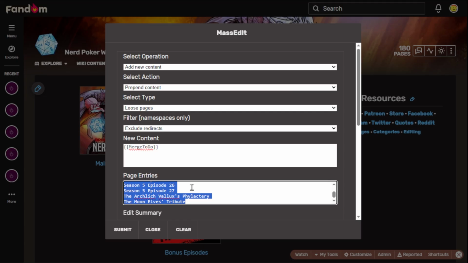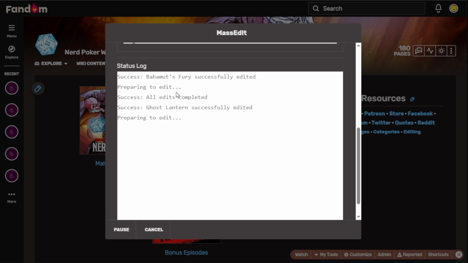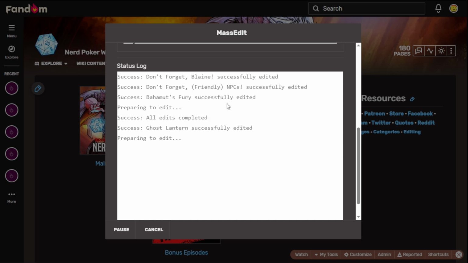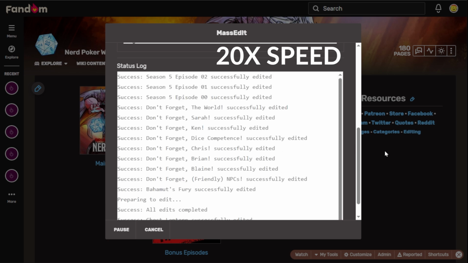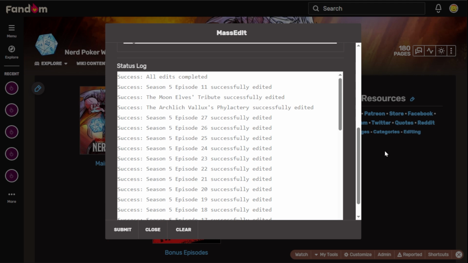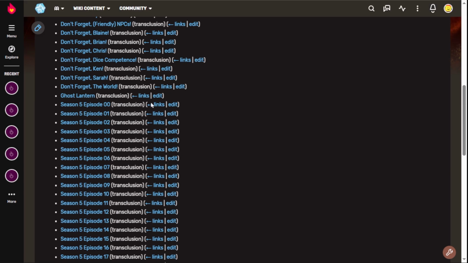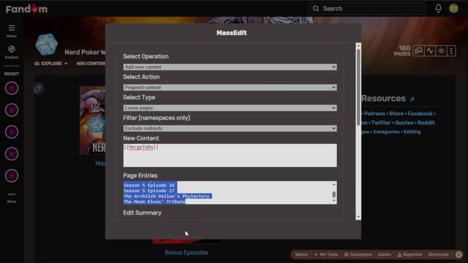So now I already inserted all the other pages, and I'm going to submit. Preparing to edit. Balmode's Fury successfully edit. All right, so we're going to have to just wait until this finishes. I mean, hopefully it will all successfully finish. What do you know? All edits completed. What does it look like? Yep, here we are. What links here? All these pages. All right, cool.